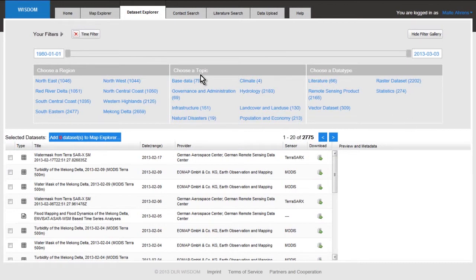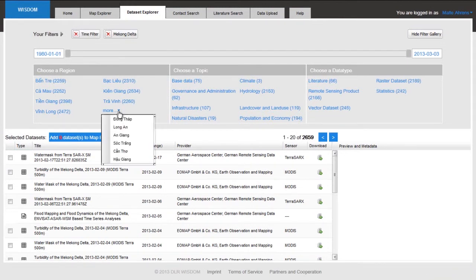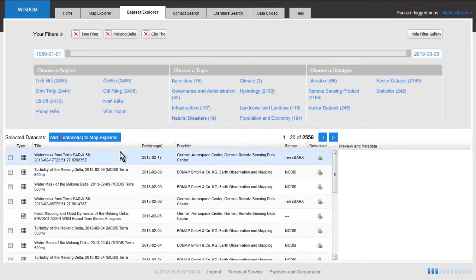So, for example, I'm interested in Mekong Delta data. So click on the Mekong, and I'm especially interested in the province of Kanto. So I'm going here to the Kanto area, and let's say I'm interested in a hydrology product, but not from the 1980s.